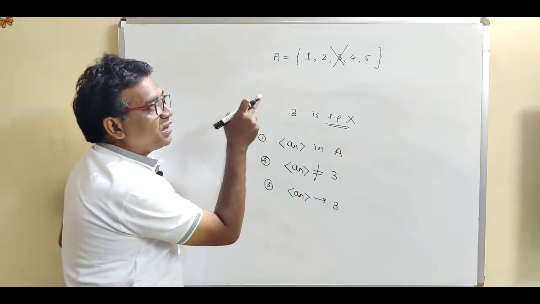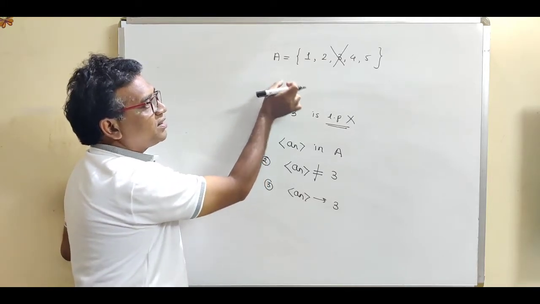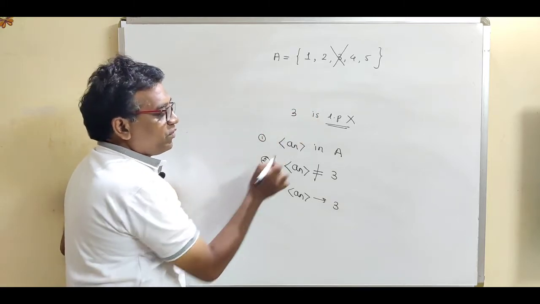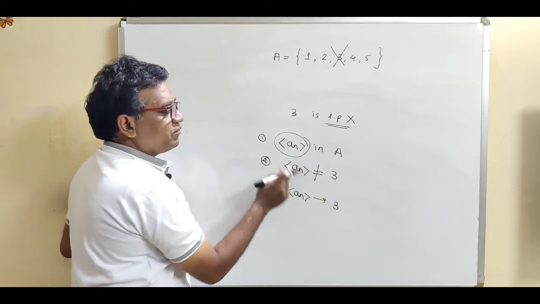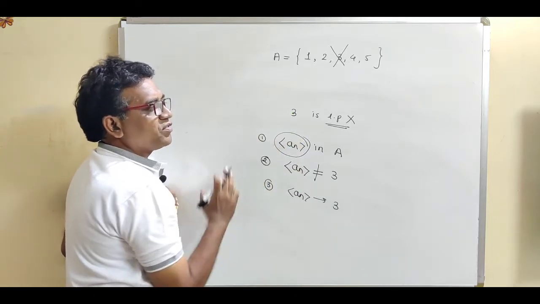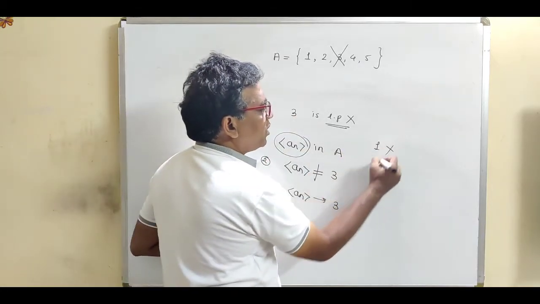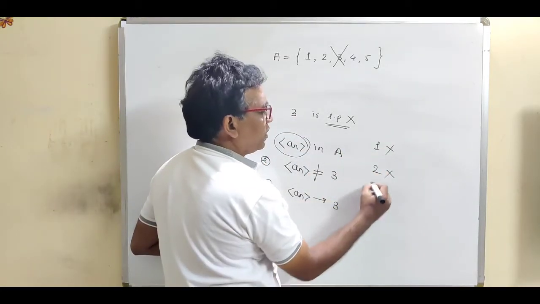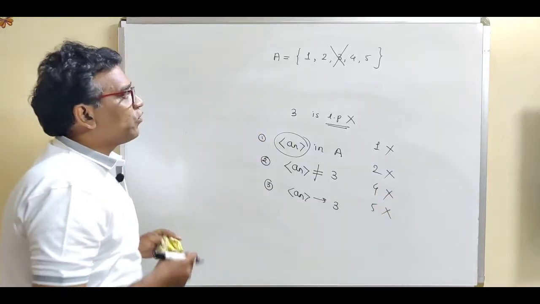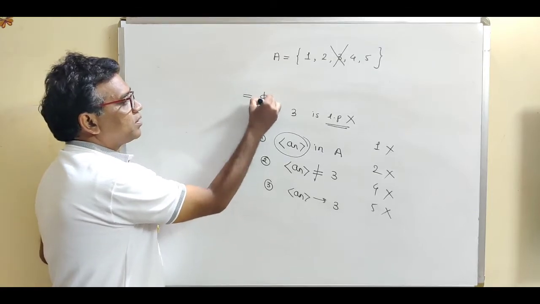So if we remove 3, what is our required set? It is A equal to 1, 2, 4 and 5. So we cannot construct such a sequence which converges to 3. There is no sequence which converges to 3. Similarly, 1 is not a limit point, 2 is not a limit point, and 4 and 5 are also not limit points. So the set of limit points for this set is nothing but the empty set.